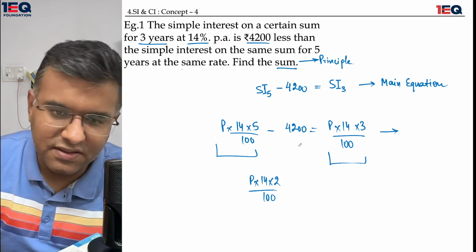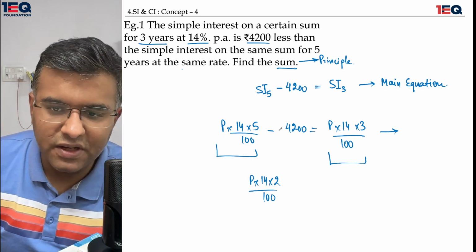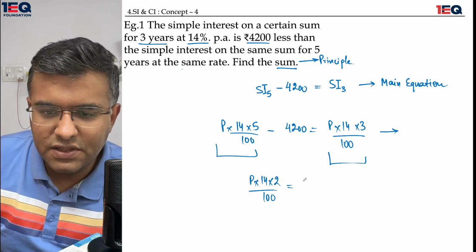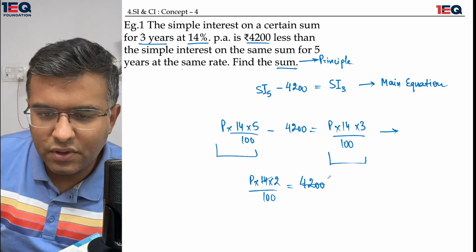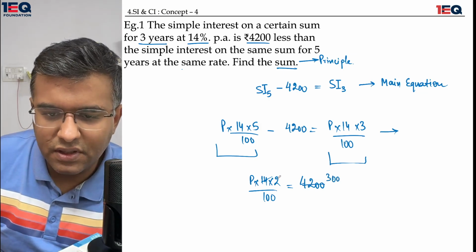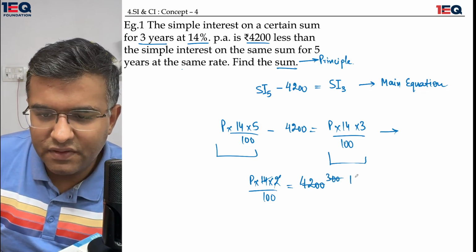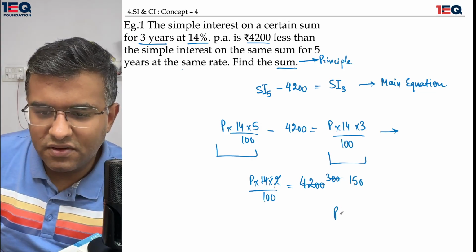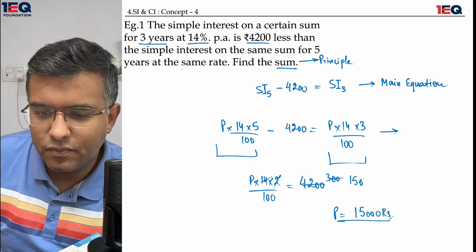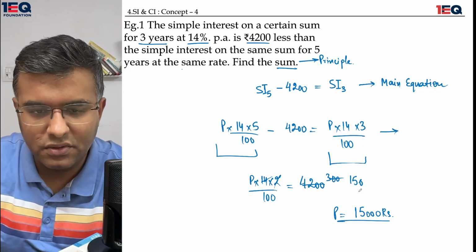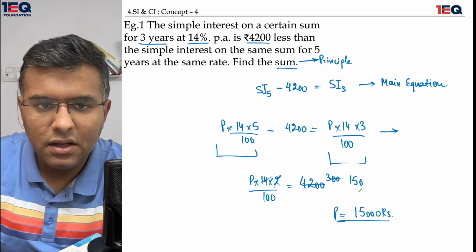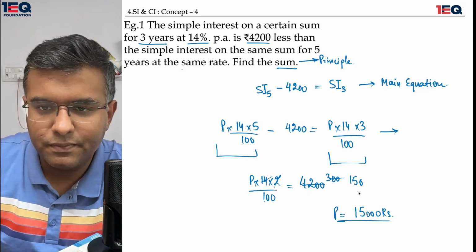Okay, everything is the same in the equation, only 5 minus 3 needs to be done, which is equal to 2, and 4200. This is 14 3s are 42, this is 300, this is going to be 150, and this would give me a principal of 15,000 rupees. Okay, I would give you maybe a moment for this question to sink in, and then I will move on to the next part.